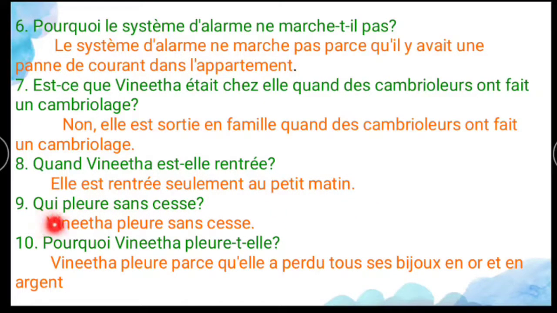And ninth: qui pleure sans cesse? Who cries constantly? Vinita pleure sans cesse. So Vinita cries constantly. And tenth one, pourquoi Vinita pleure-t-elle? So why is Vinita crying? Vinita pleure parce qu'elle a perdu tous ses bijoux en or et en argent. So Vinita is crying because she lost all her gold and silver jewelry.